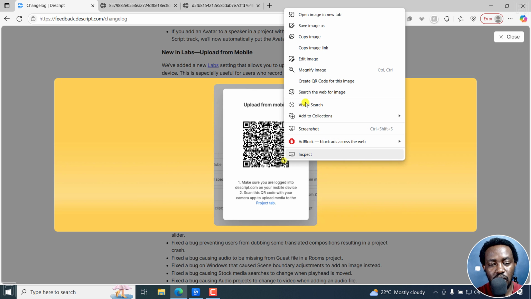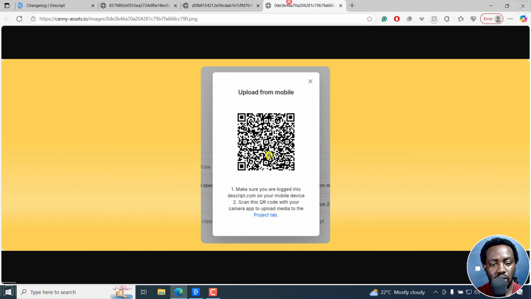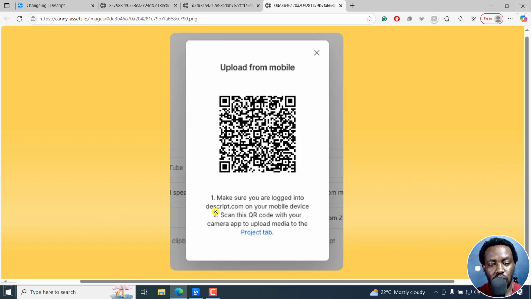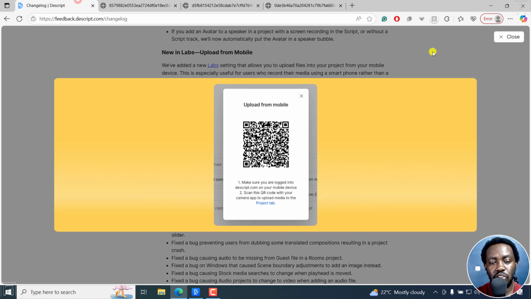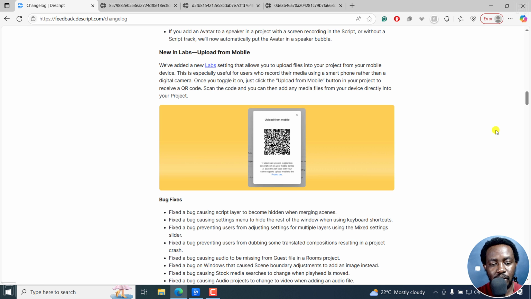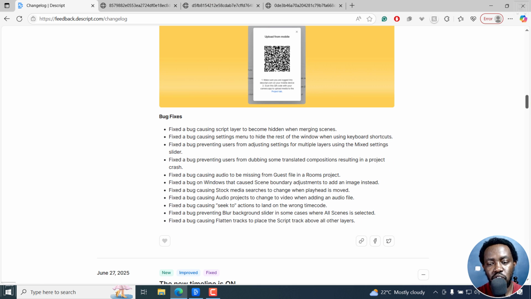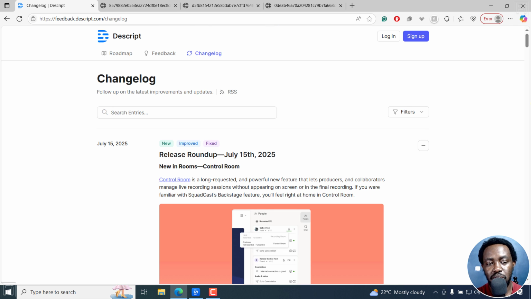This is what it's going to look like. And then it says make sure you're logged into descript.com on your mobile device. Scan this QR code with your camera app to upload media to the project tab. So that's a highly welcome feature as well, upload from mobile. And then they fixed a bunch of bugs right there, but those are more or less the released new features.